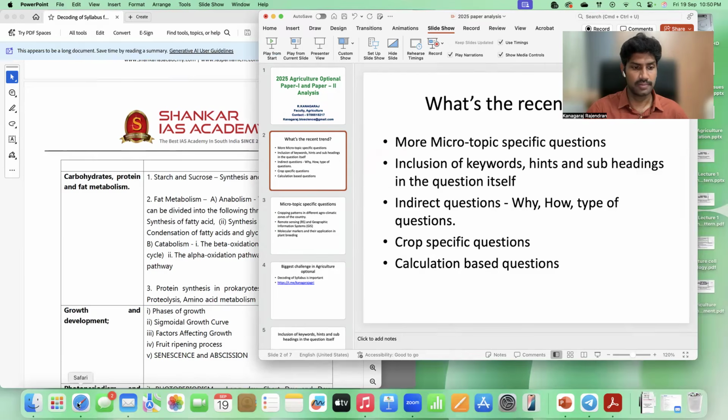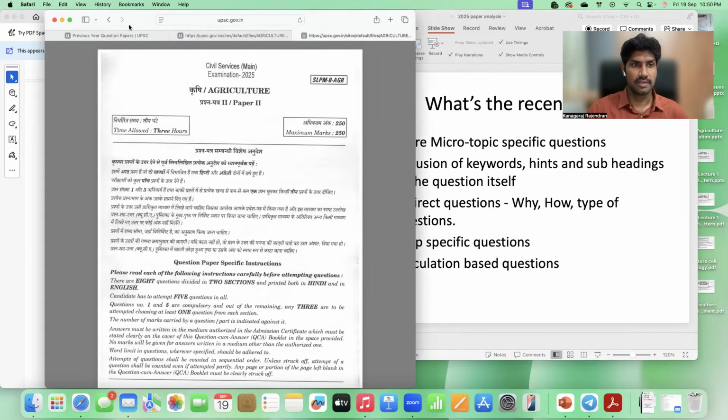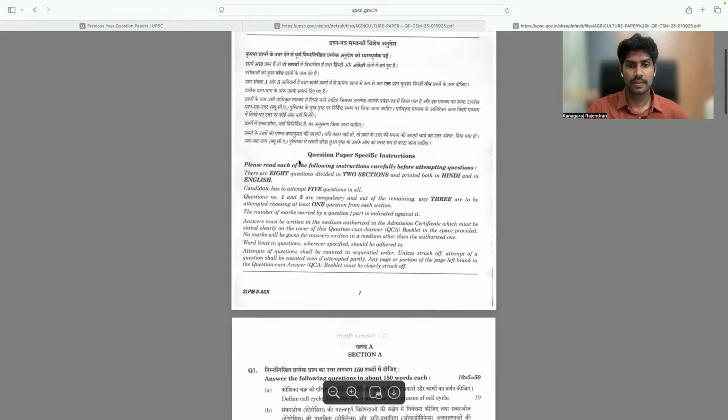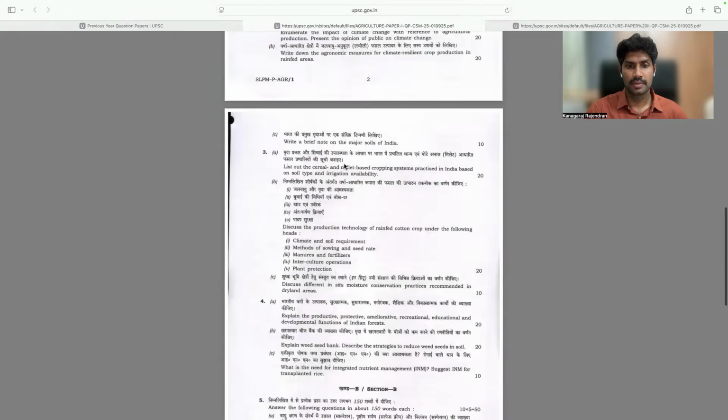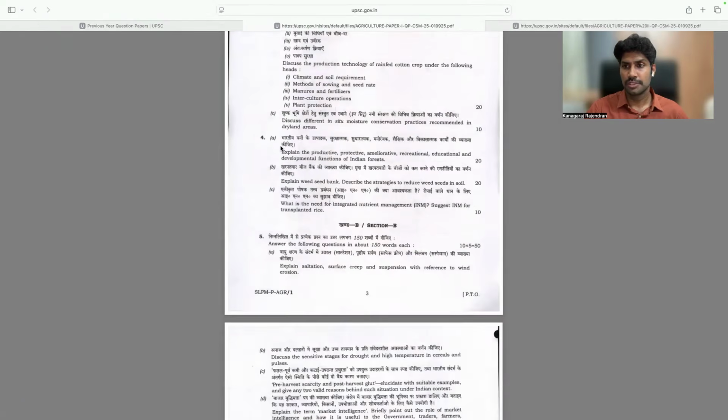if you see this year's question paper, last year's pattern also. In this question paper, question number 4A: explain the productive, protective, ameliorative, recreational, educational, and developmental functions of Indian forest. So they could have simply asked, what are the different functions of Indian forest? That's very simple, right? But actually, they're mentioning every function in the question itself, because actually this is the answer.